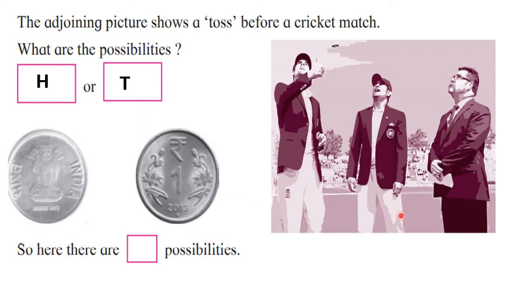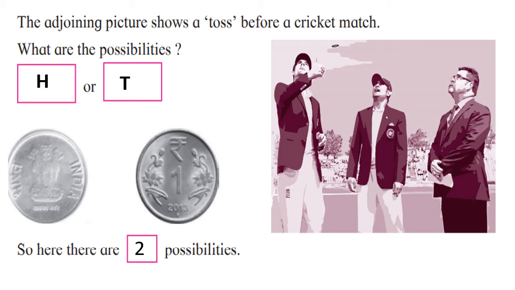So this is the experiment where we already know the outcomes, the result we are going to get: either head or tail. But we cannot predict it certainly, that surely we are going to get head or surely we are going to get tail. So here there are two possibilities. I said probability, the other meaning is possibilities. The possibilities are known to us, but it is not possible for us to predict. So this is one experiment, a random experiment where all the outcomes are known, but we cannot predict them.